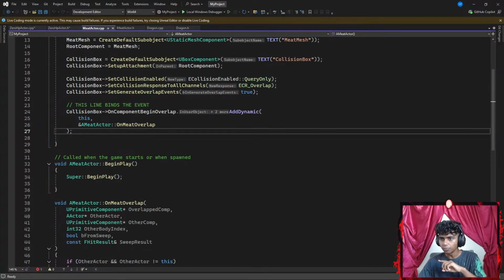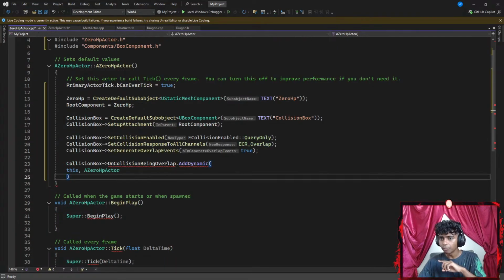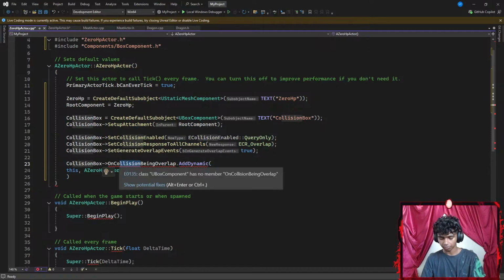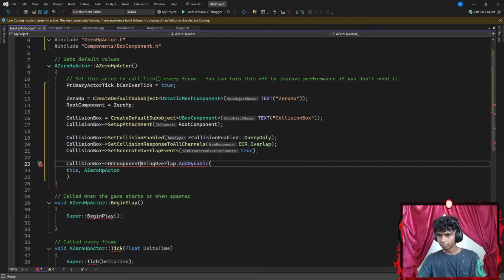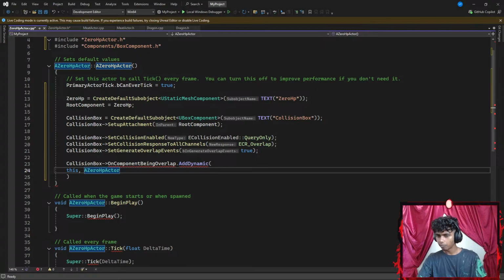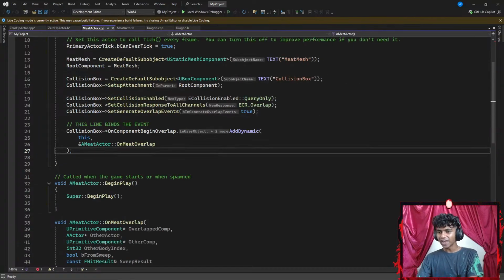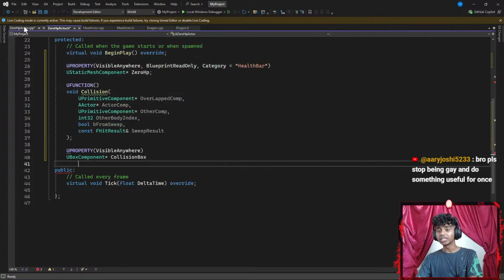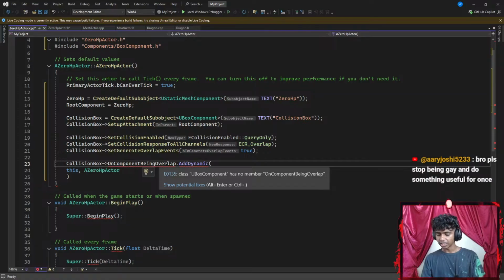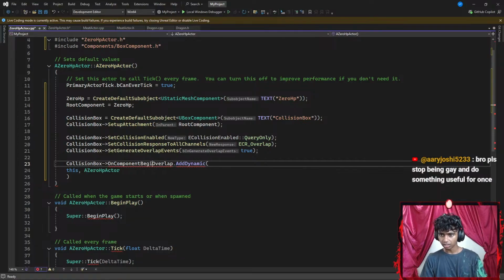So it's on component being overlapped. On component, not collision. I spelled it correct. On component begin overlap. It's begin, not being. Let's go with begin overlap. There we go.